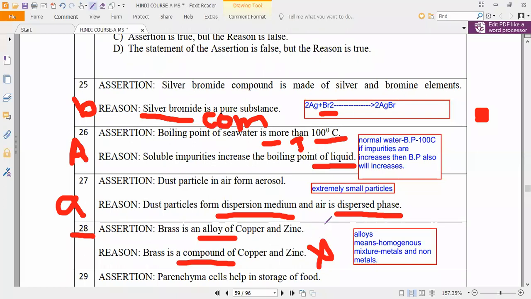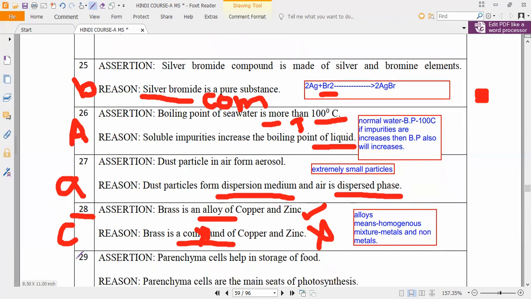Yes, guys? But you can see the reason: brass is a compound of copper and zinc. No, it is not a compound. Understanding? So the reason is false. Assertion is true, so option C is the correct answer: assertion is true and reason is false. Now, two alloys I will say.